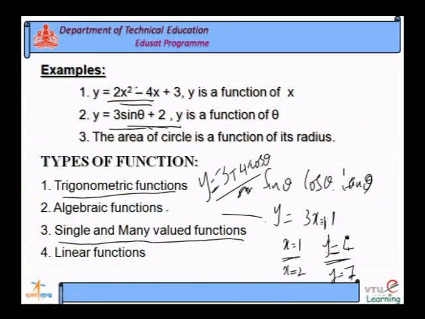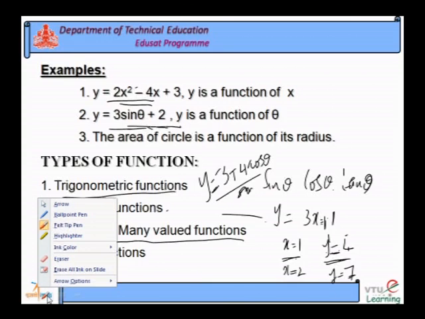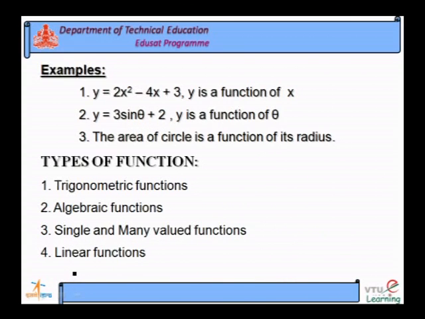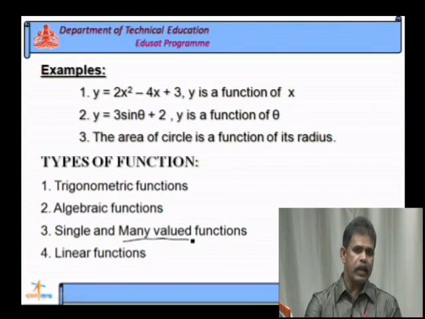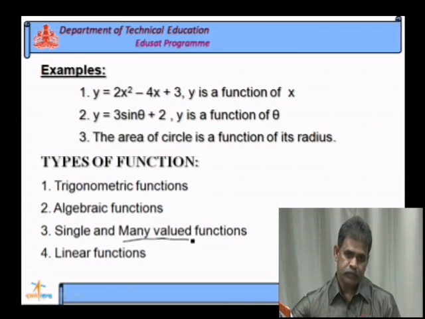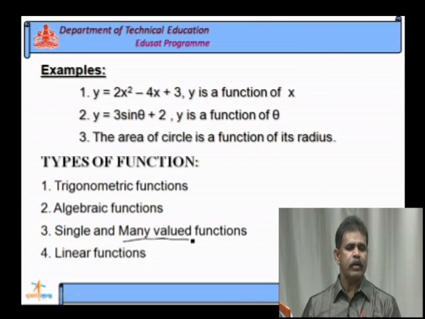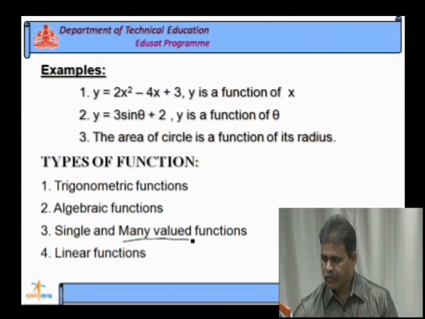What is the meaning of the many valued function? The many valued function is nothing but, if you take a value for the independent variable, you will get more than one value of the dependent variable. Got it?